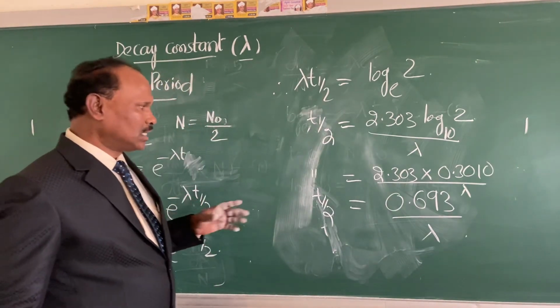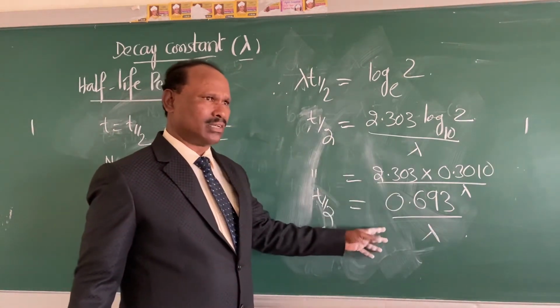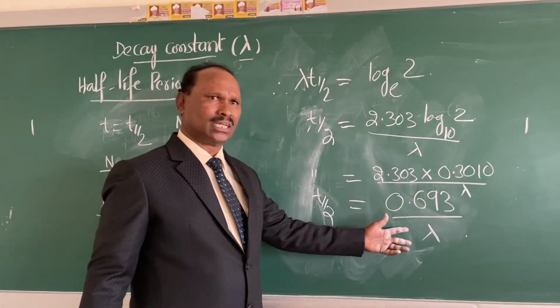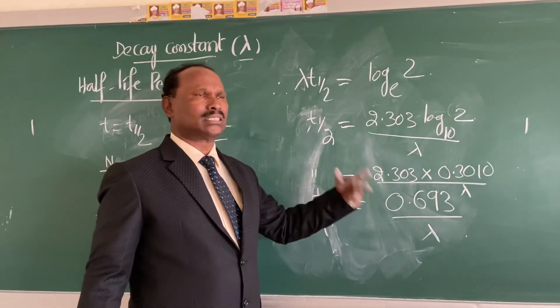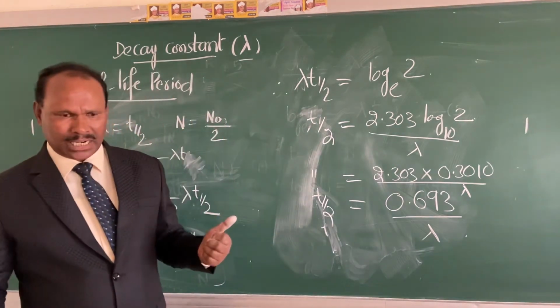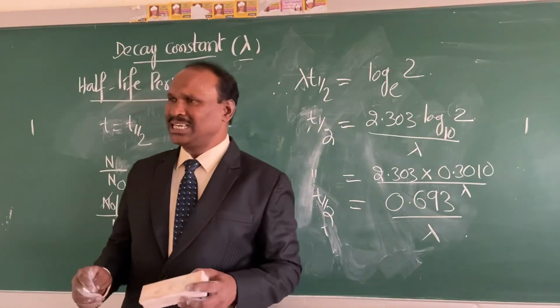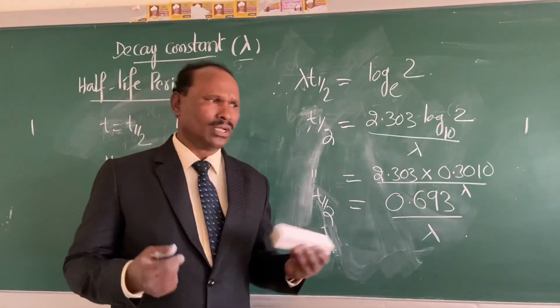Lambda is also a constant, and constant divided by constant is nothing but a constant. Therefore, the half-life period of a radioactive element is independent of the initial amount of the radioactive element.